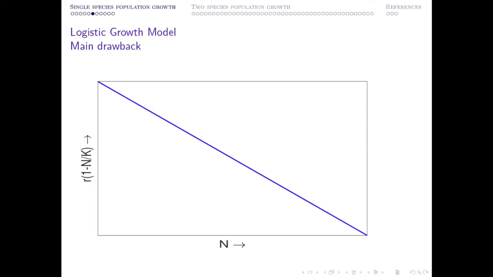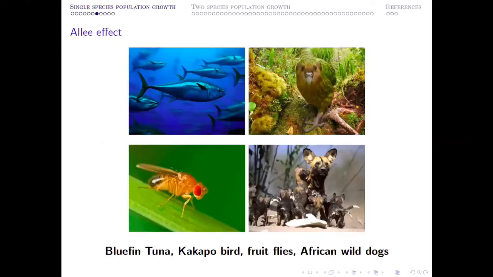And that's why in several species, it has been observed that for positive growth, some minimum number of individuals are required to be present in a particular location to ensure their growth, and that is called the Allee effect.